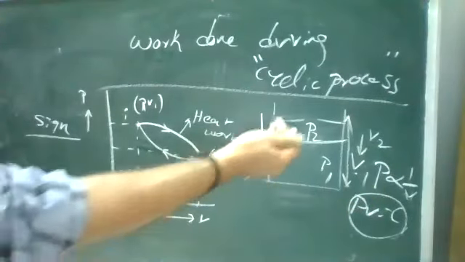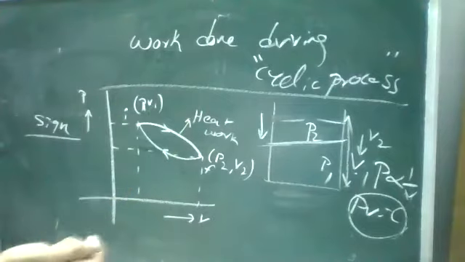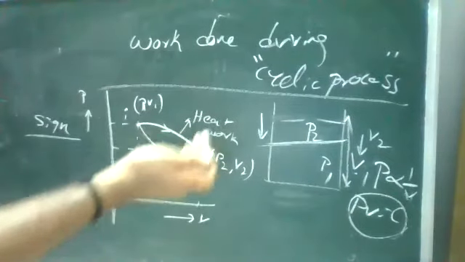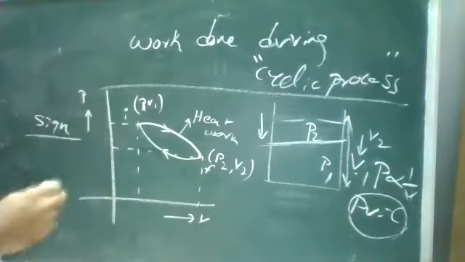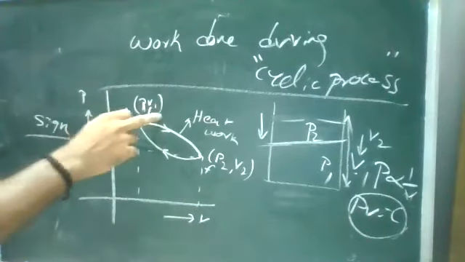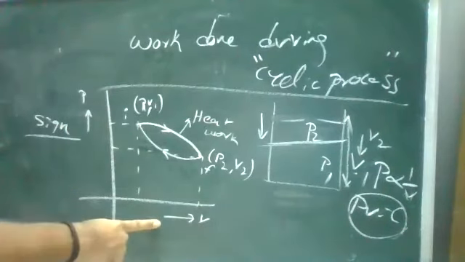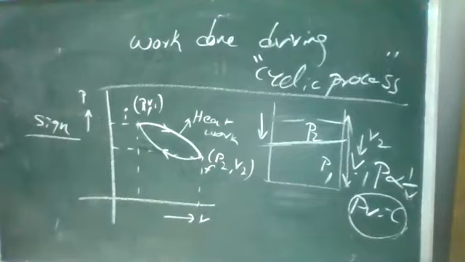Okay, so what is happening is the process is reversing. What is the process we are discussing here? We call it a cyclic process. So when I indicate it on the graph, this is the initial condition, which has pressure P1 and volume V1. The x axis I consider as volume, the y axis I consider as pressure.